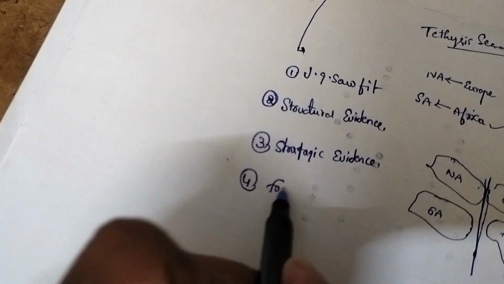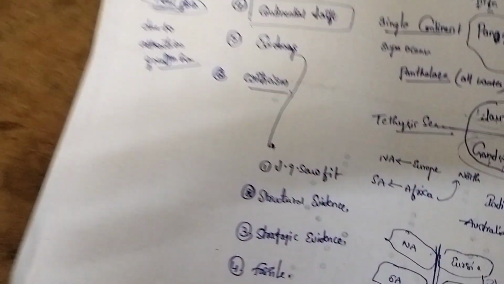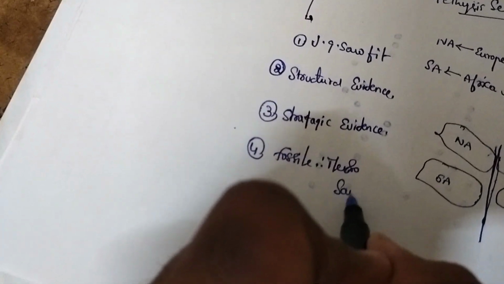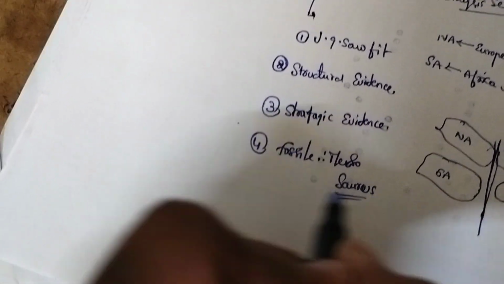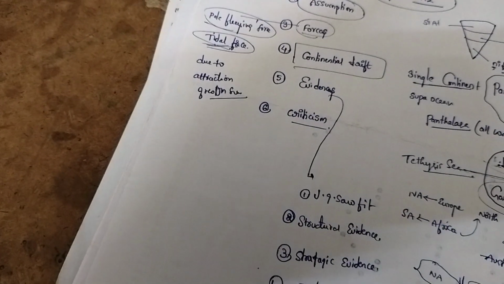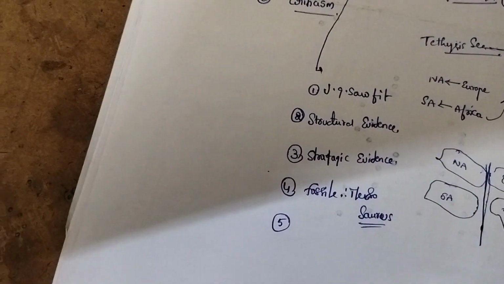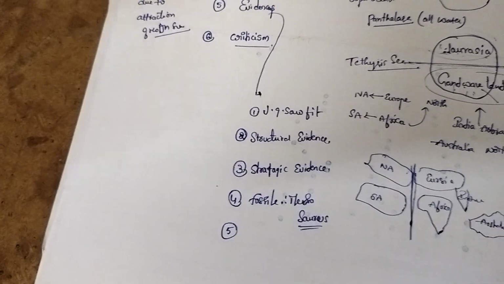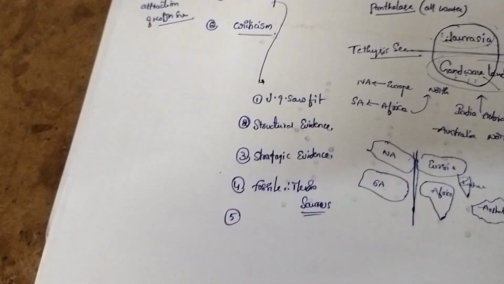Next, fossils, reptile fossils, for example Mesosaurus. The same reptile species are found, which is evidence that East America and West Africa were earlier combined.